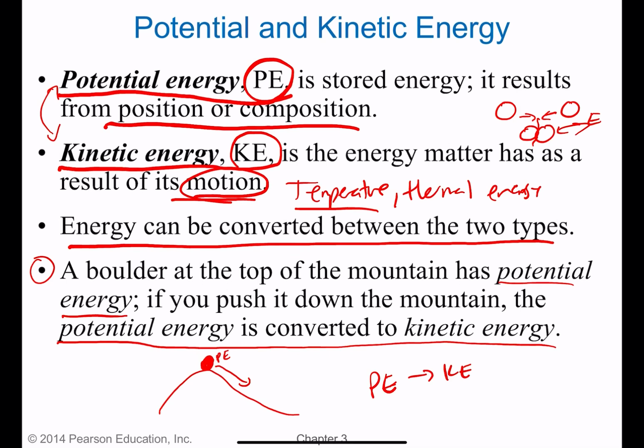But that's the idea, is we can have energy conversion, and it's the same thing in chemistry. We can have energy being released when two atoms come together, when we form a new molecule, or it could be a new compound. When we form new bonds, energy is released, and that energy, it was potential, it could turn into kinetic, so it could increase the temperature of the surroundings, for example.